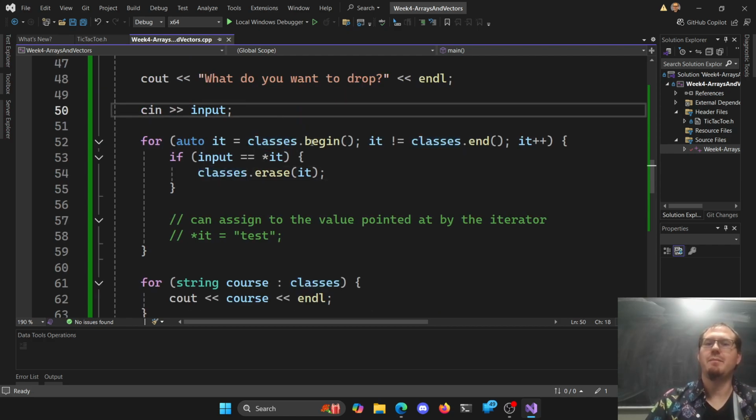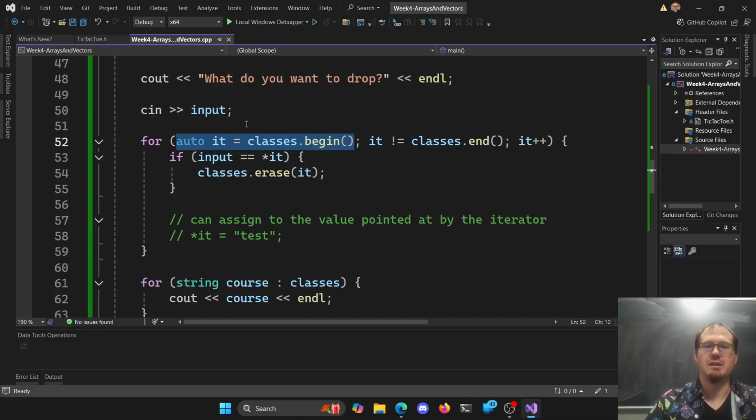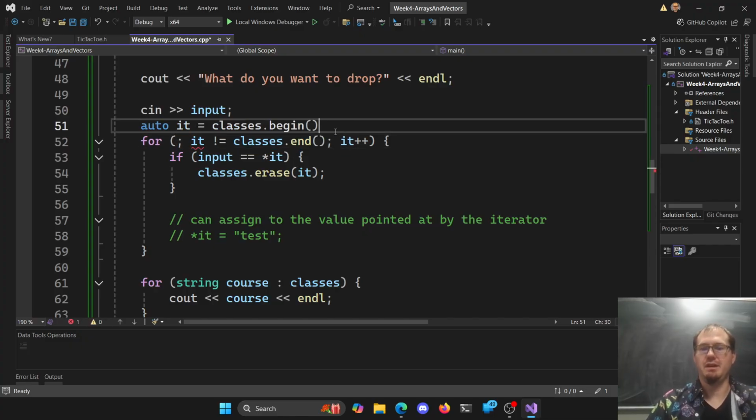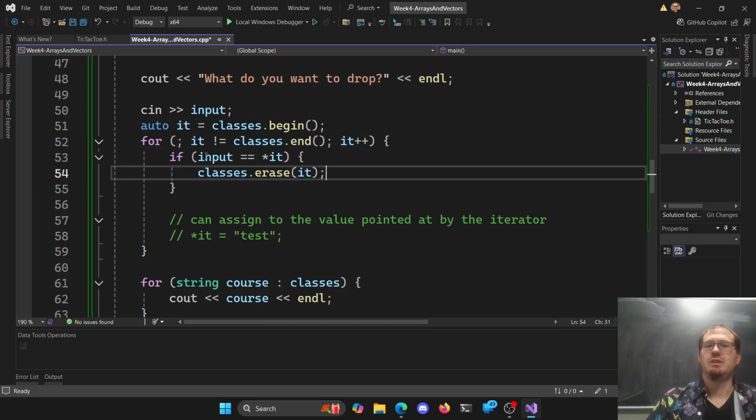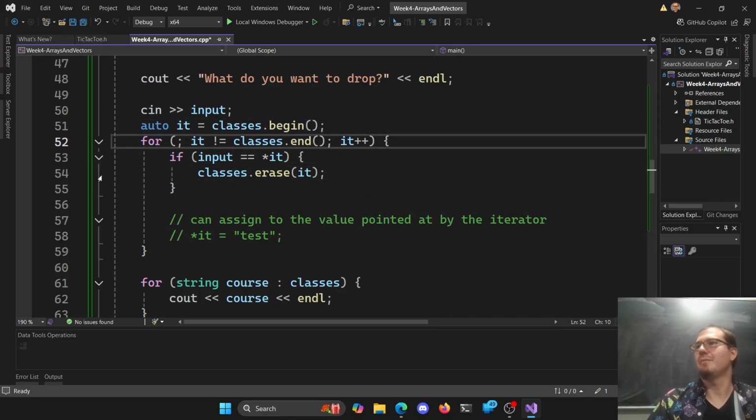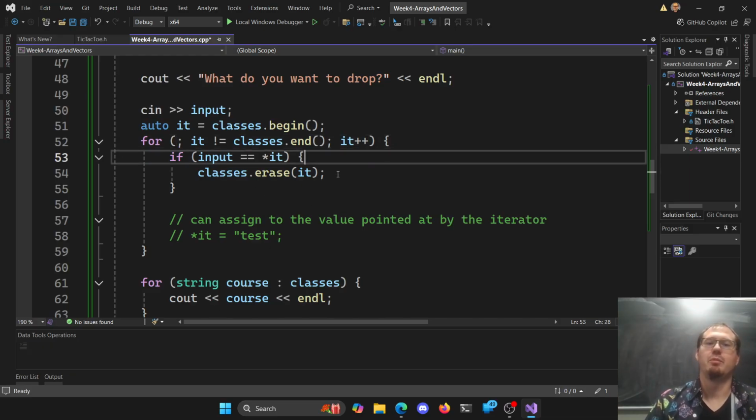So this is why it might be nice to do this thing outside here. You don't technically need anything here. This part's optional. I don't know if you noticed that. I mean, technically all of it's optional. You just have an infinite loop, right? It's like a while true loop if you don't put anything in here. But all the parts are optional here. But we don't want to erase it.